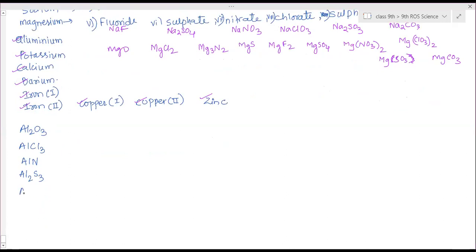AlF3. Aluminium sulfate: Al2(SO4)3, SO4 thrice. Then aluminium nitrate: Al(NO3)3, NO3 thrice.